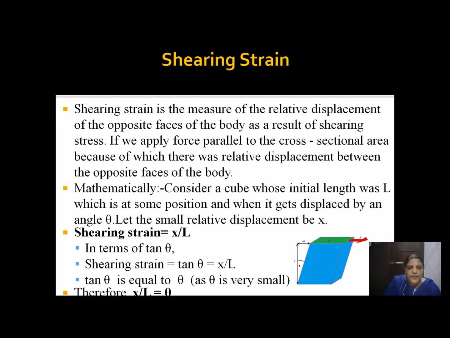It will usually be taken as theta, because there is angular displacement. Here we are going to consider a cube, or rectangular box, whose initial length was L, and when it is displaced by an angle theta, there is a relative displacement called delta x. That delta x I have written as x. So change in dimension is small x, original dimension is capital L. Altogether this ratio we take as theta, and this is called shearing strain.